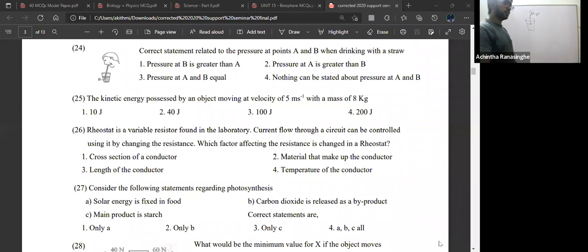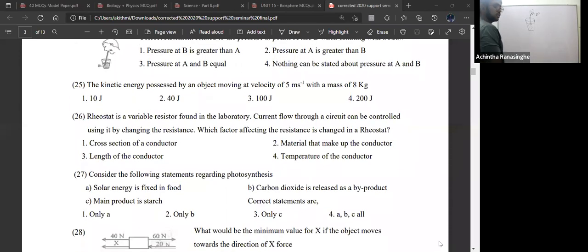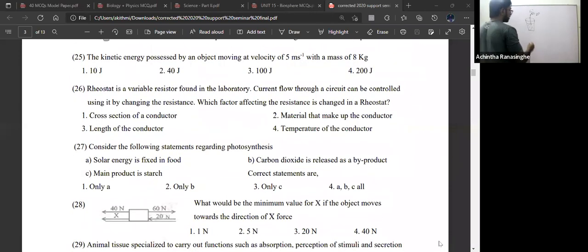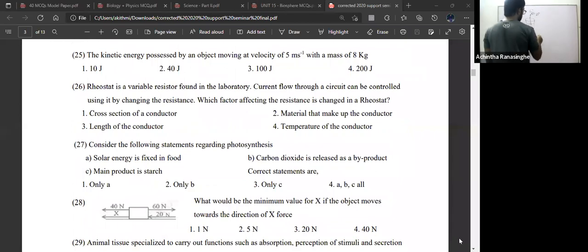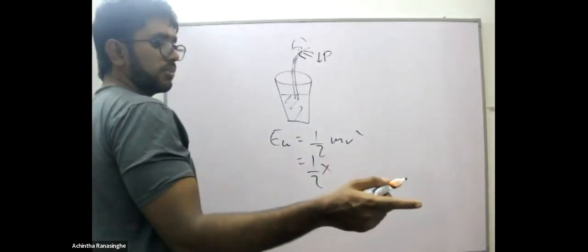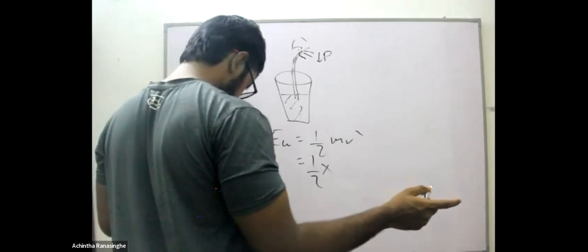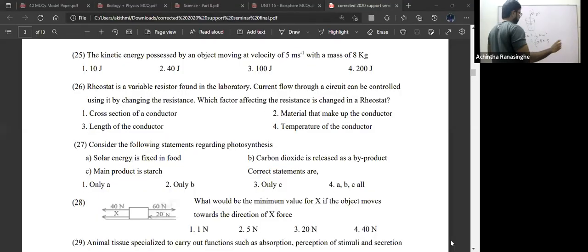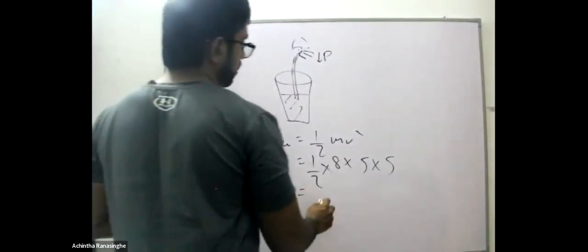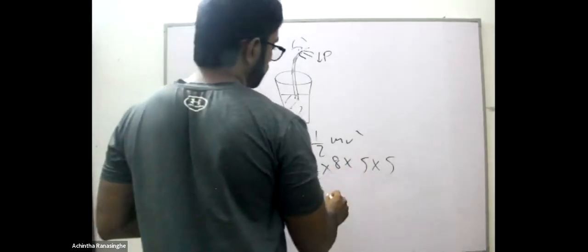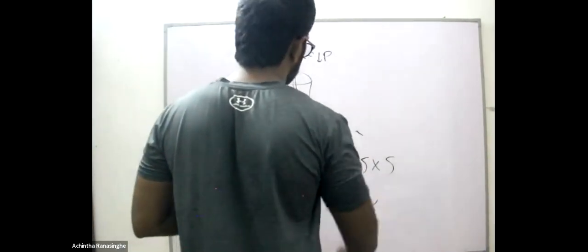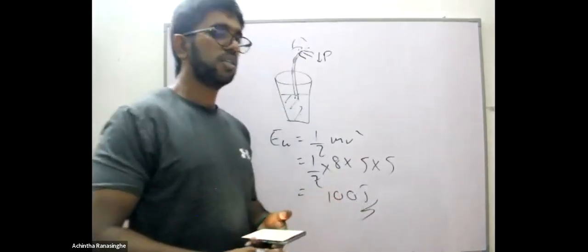Question number 25. A mass is given as 8 kilograms and the velocity is 5. So what is the kinetic energy? Kinetic energy means half mv square. Half. What is the mass? 8. Velocity 5 into 5. So 4 into 5, 20, 20 into 5, 100 joules. 100 joules is the kinetic energy.